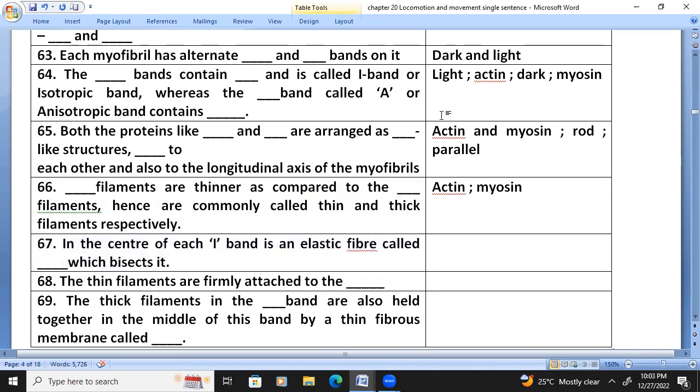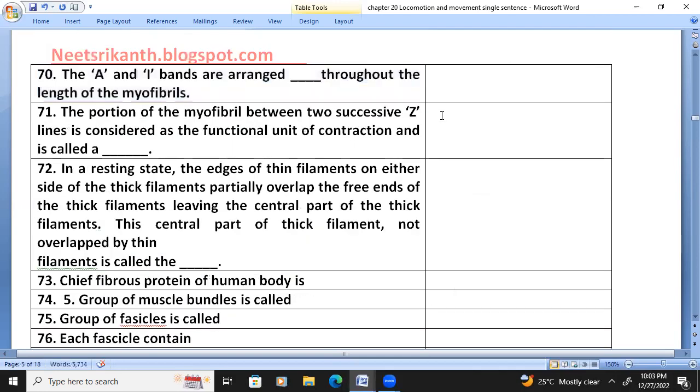In the center of each I band is an elastic fiber which bisects it. That elastic fiber in the center of the I band is called Z line. The thin filaments are firmly attached to the Z line. The thick filaments in the A band are also held together in the middle of this band by a thin fibrous membrane called M line. The A and I bands are arranged alternately throughout the length of the myofibril.